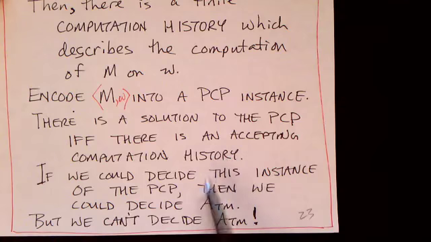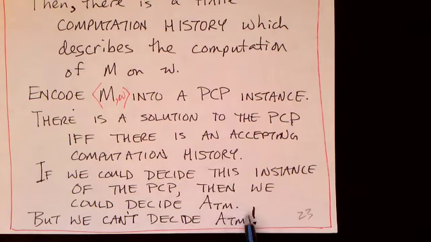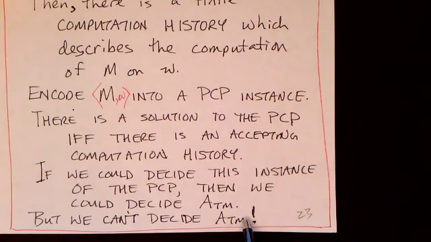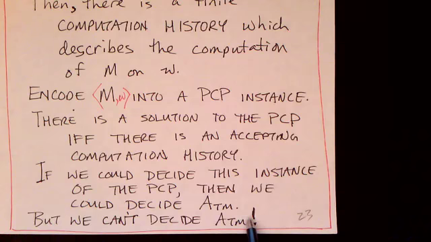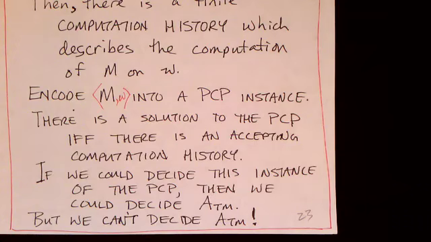So if we could decide whether this instance has a solution, then we can decide if there is an accepting computation history. And by extension, it means we could decide the acceptance problem for Turing machines. But of course we know that that's undecidable and we cannot decide that. So our proof by contradiction is complete, and we prove that in fact we cannot decide the post-correspondence problem. So now let's turn to the details.